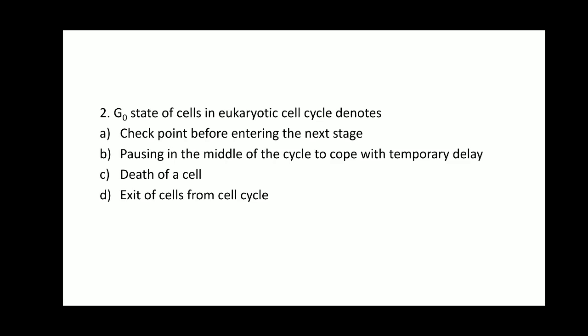So the right answer for this question is option D, exit of cells from cell cycle, in order to continue it once the cells are receiving the signals. In this phase, the cell cannot continue with the cell cycle because the protein cyclins are absent. Cyclins mediate the transition from one phase to another phase. So option D, exit of cells from cell cycle, is the right option.